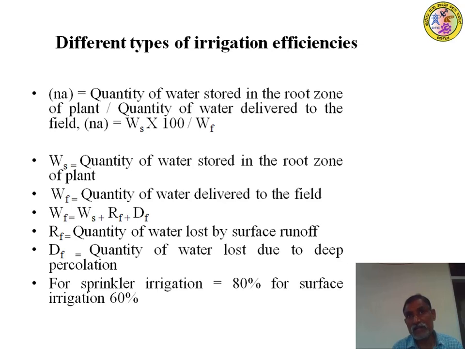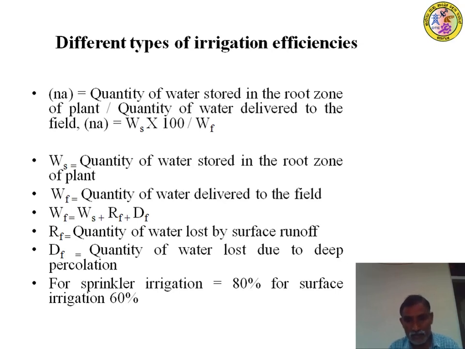Conveyance losses may be there, that is seepage and other losses. Once again, after supplying to the field also, there will be a loss in seepage, or loss in percolation, or loss in surface runoff. You cannot supply all the 200 liters at the outlet to the roots. Is it not? There may be depression storages or some ditches. It is not a 100% level field, so we cannot expect that there are no losses.